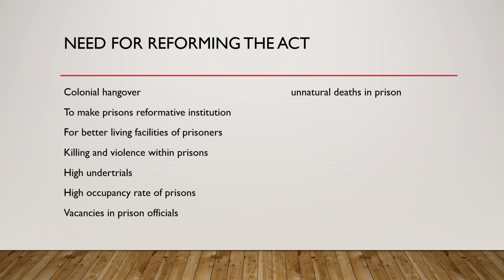As I already mentioned, colonial hangover. India's incarceration system is prone to abuse since it was set up by the British to subjugate political prisoners. The act permitted whipping, provided the number of stripes shall not exceed 30. That was very cruel. The aim should be to make prisons reformative institutions rather than disciplining them. The current act majorly focuses on disciplining.